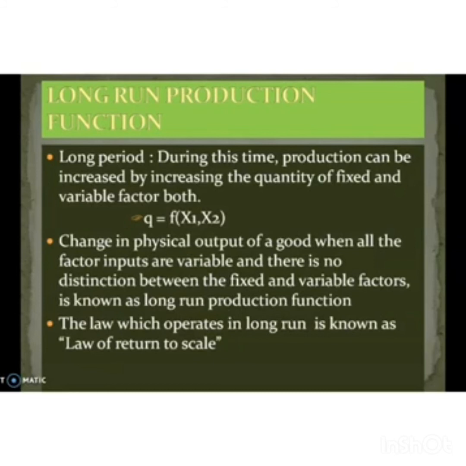So the producer will get sufficient time to change the fixed factor also. Okay. So the production function in long period is known as long run production function. That is, the change in physical output of a good when all the factor inputs are variable and there is no distinction between fixed and variable factor is known as long run production function. So the law which operates in long run is known as law of return to scale.